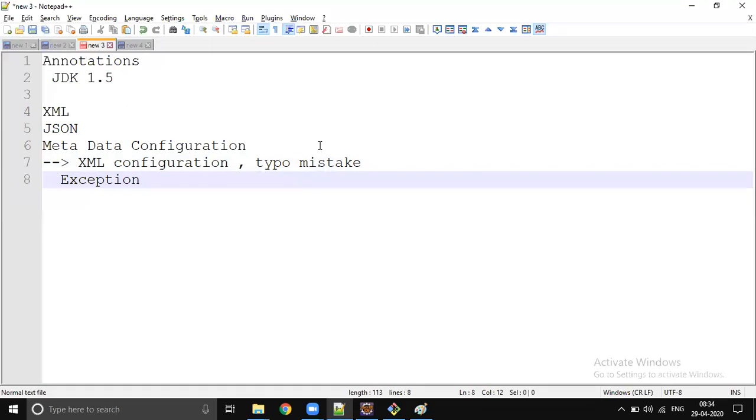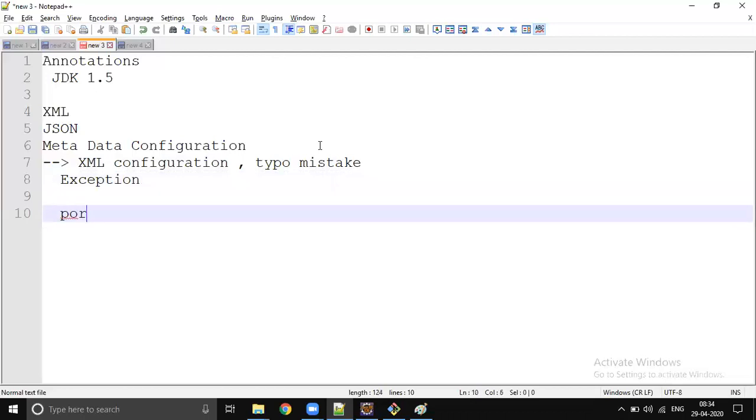So we wrote some configuration and there is some mistake, any kind of mistake: a typo, an underscore, or some value we are passing. For example, a parameter like port. What is the allowed value for port? We're supposed to pass an integer, like 8080.